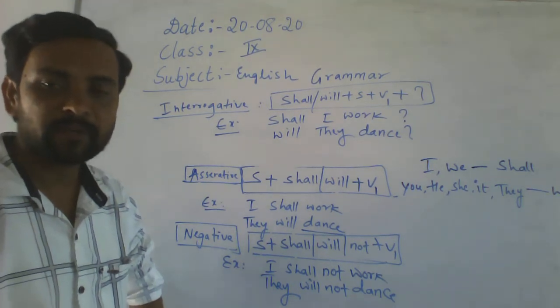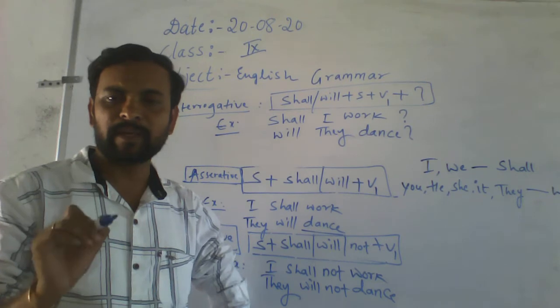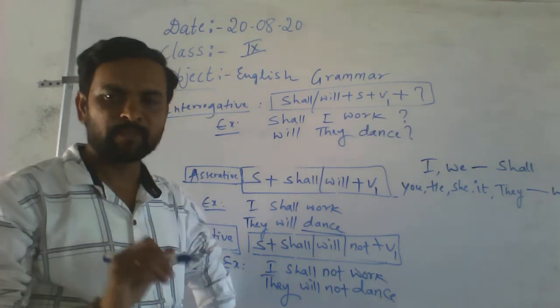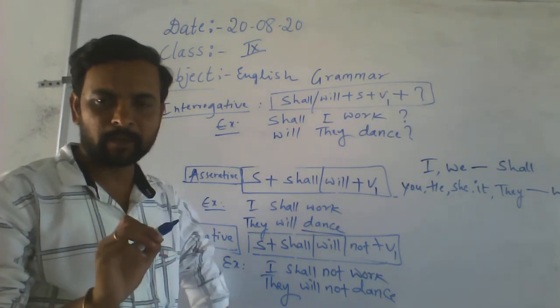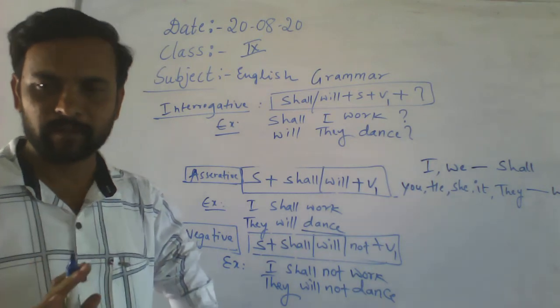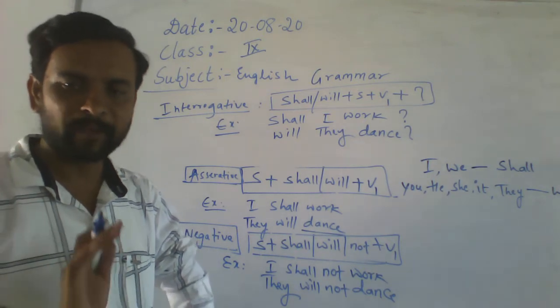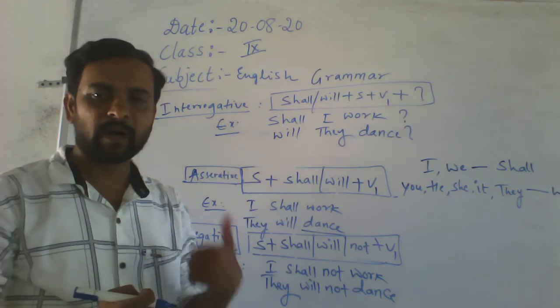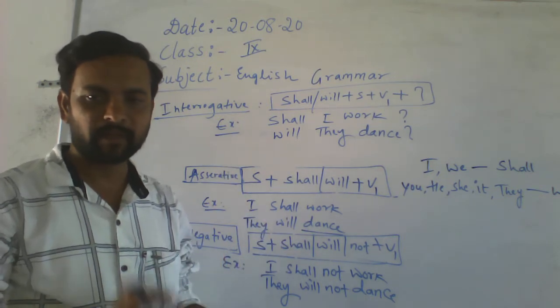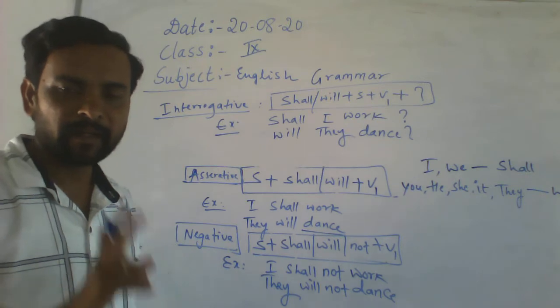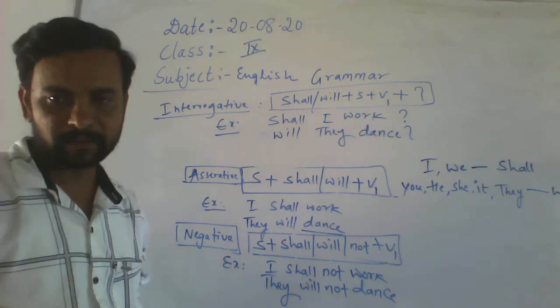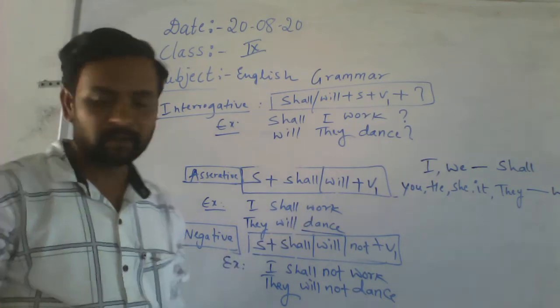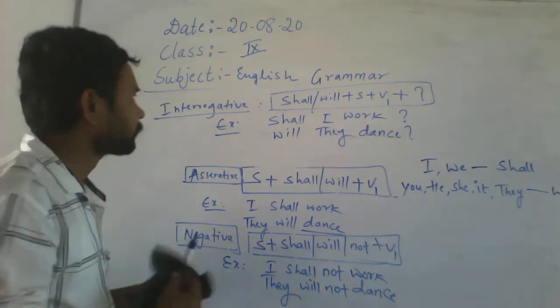Students, just observe here. In future tense only two helping verbs are there, shall and will. How many helping verbs in future tense? Shall or will. Not more than shall or will. Keep this point in your mind. Does it understand? Let's go. Future continuous.